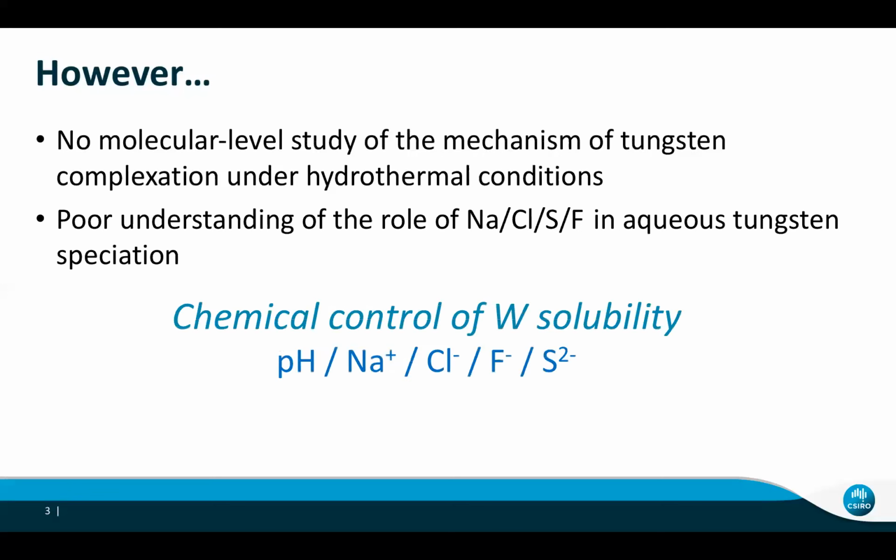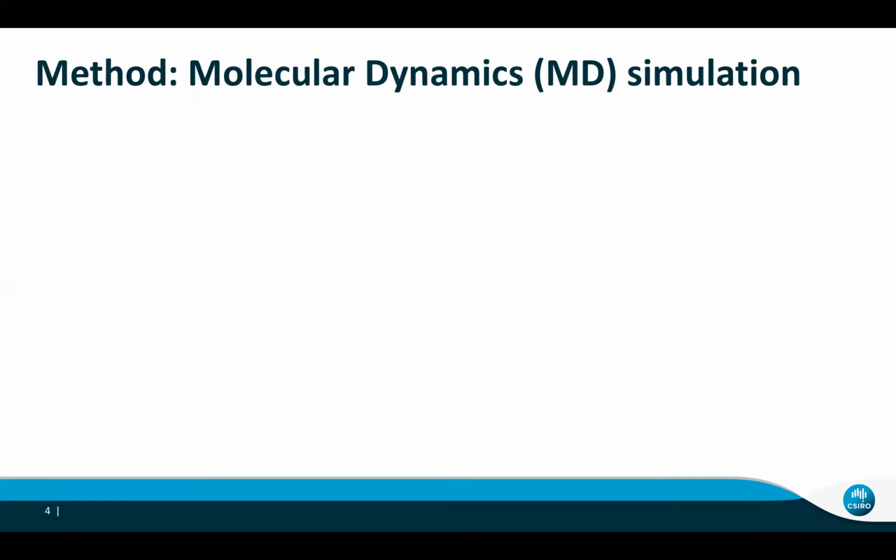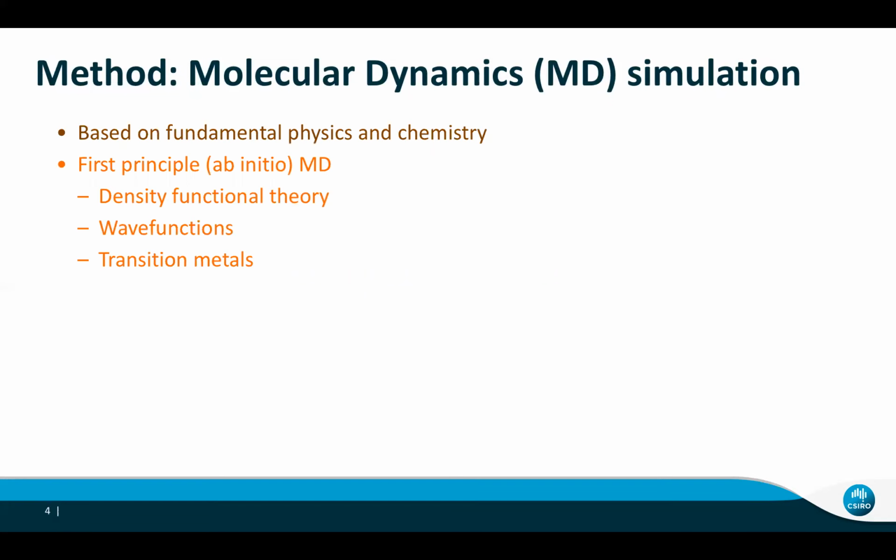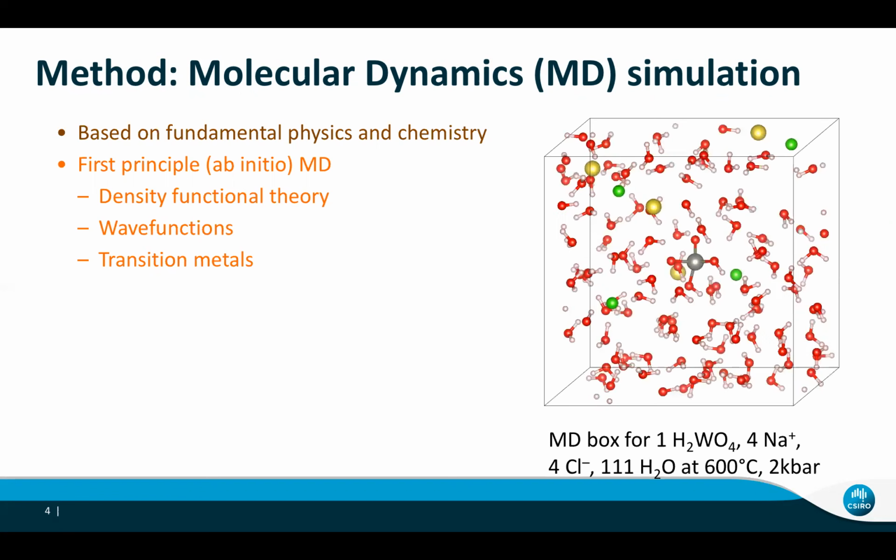So the aim of this research is to understand the chemical control of tungsten solubility as a function of pH and sodium chloride, fluoride, and sulfur concentration. The technique we use here is called molecular dynamics simulation. This method is based on fundamental physics and chemistry. Basically, we put all the particles we're interested in into a box, and all the particles will move according to density functional theory to define their interactions.